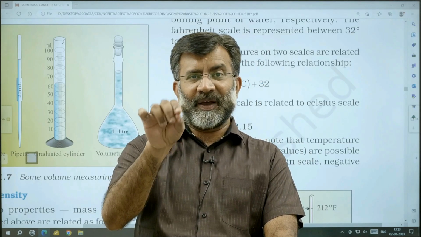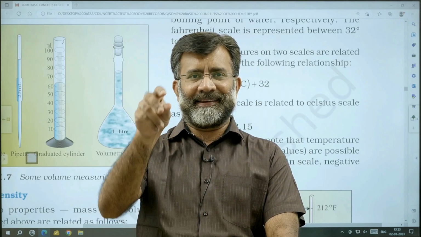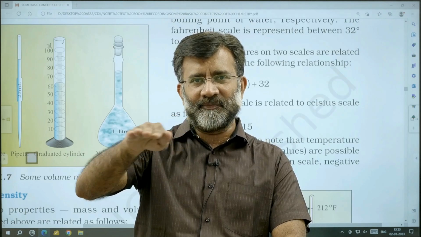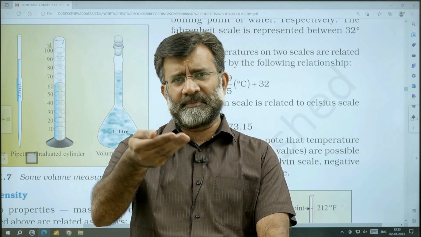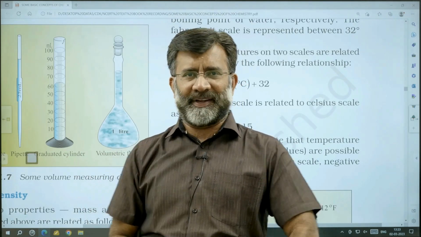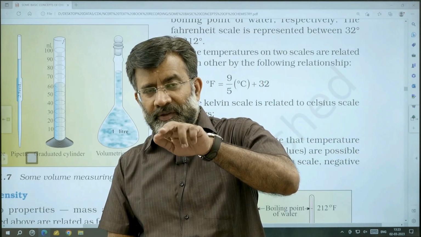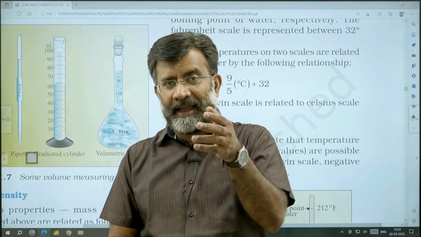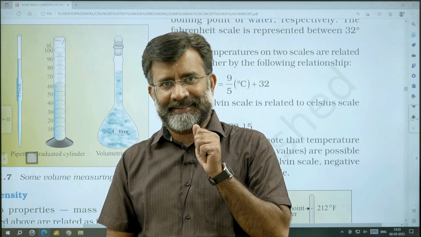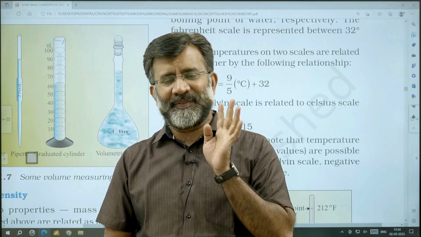At what value of temperature do degrees Fahrenheit and degrees Celsius have the same value? There can be some tricky questions like that. You try to find out. At what temperature point is the value for degree Fahrenheit and degree Celsius the same? I think many of you know that answer. If you don't know, work it out and find out.